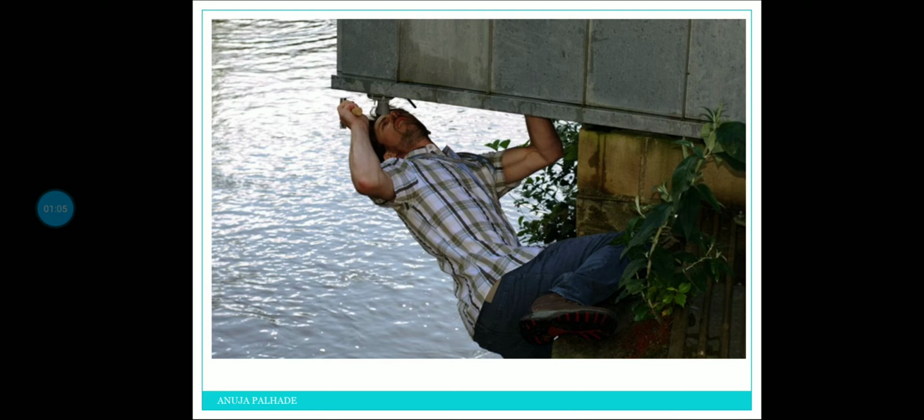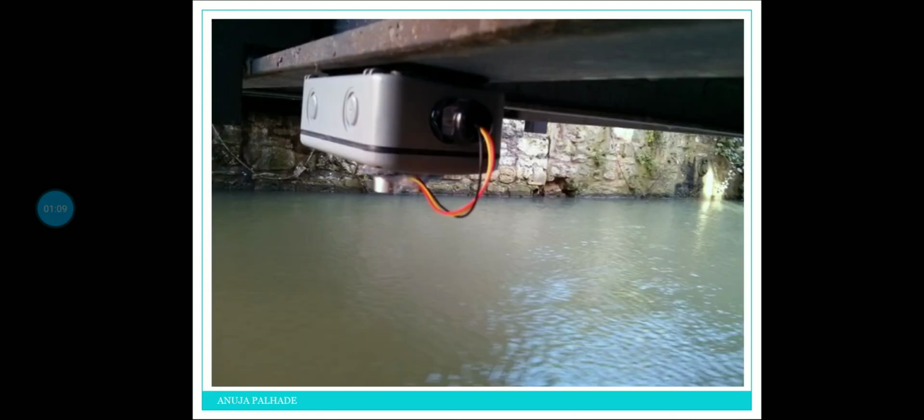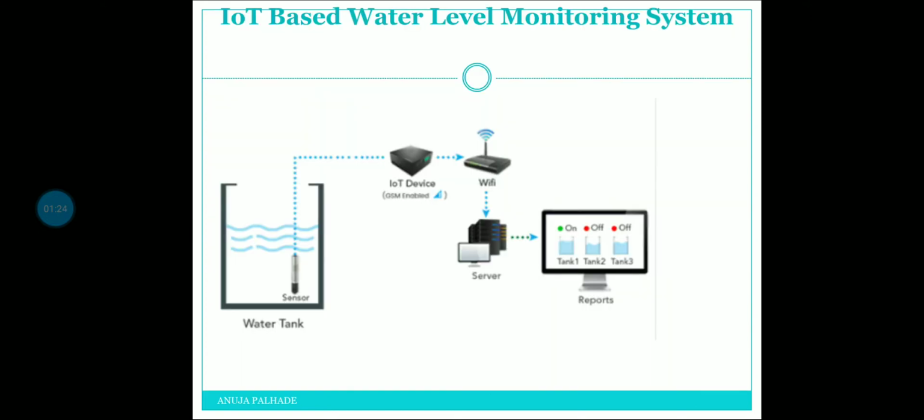On the corner of a river? Why? So this is the level sensor. By looking at the image, you are mature enough that you can guess what exactly these level sensors are doing. So this is one real life project. I want to give you an example of the project for guessing what exactly level sensors are doing.